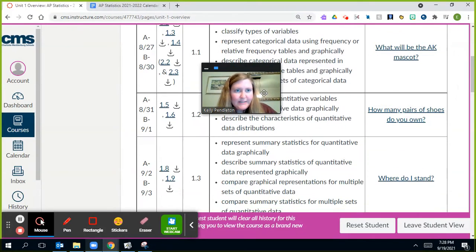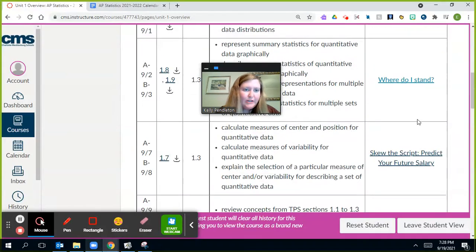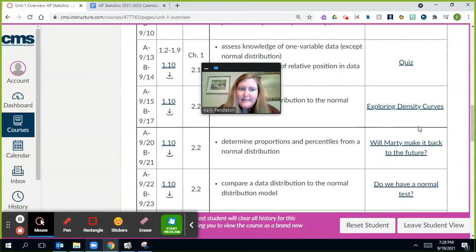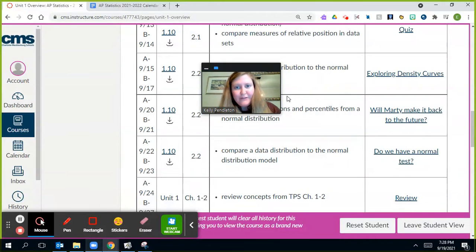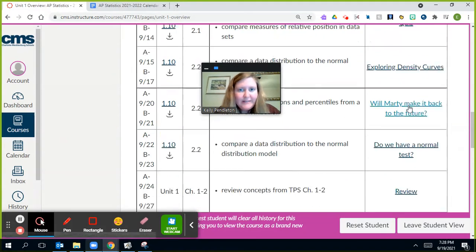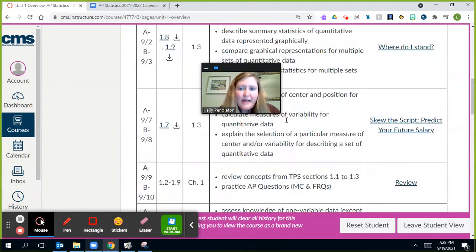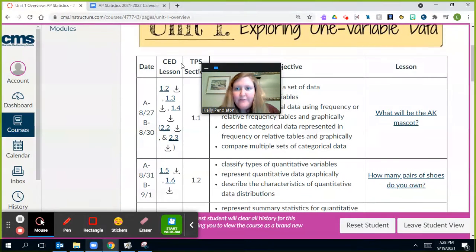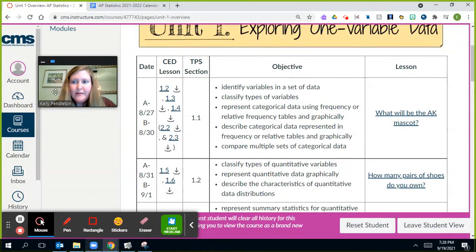We have done lots of activities so far, like what will be the AK mascot, how many pairs of shoes do you own, how tall are you, we're predicting your future salary, we're looking at density curves, we've been doing some back to the future context questions, just kind of silly stuff, but here's the calendar of all of our lessons, and these are the titles of the lessons. And then we have the date that we're going to do them.